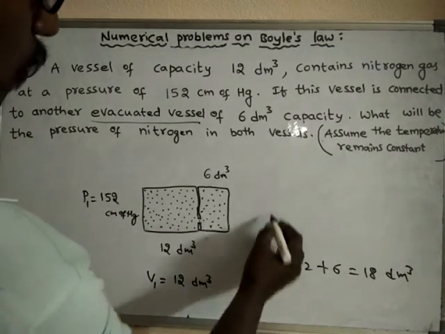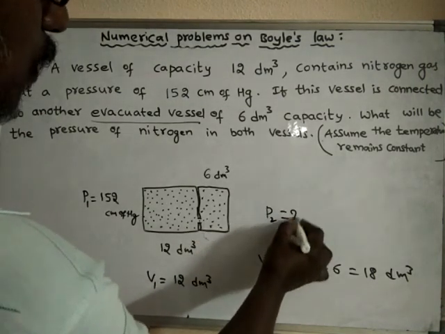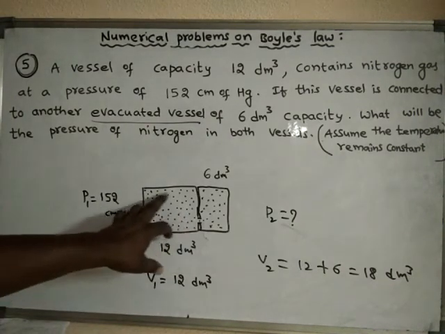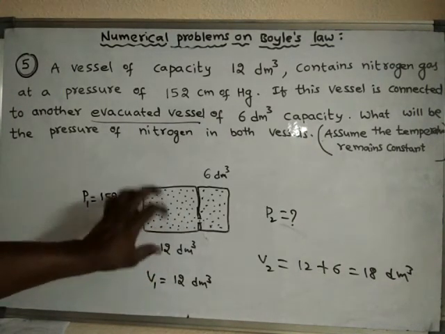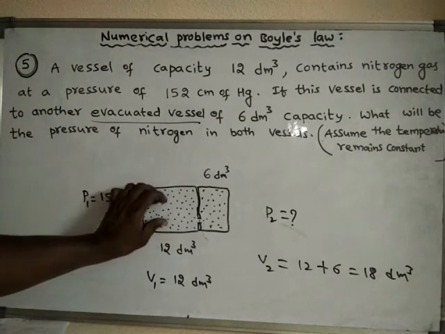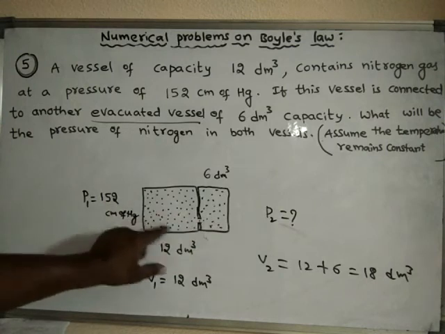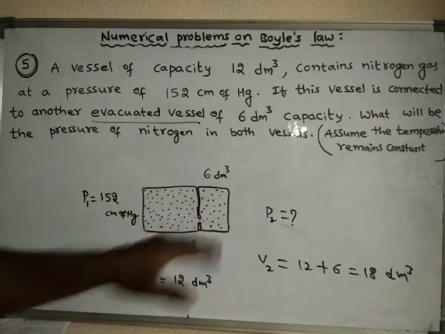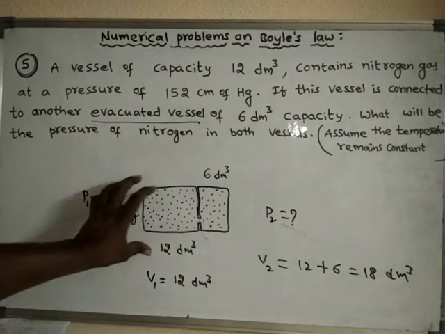Now what will be the final pressure? See, when a large amount of gas is present in this vessel, there will be some pressure. If there is a decrease in the amount in this one, because some molecules have escaped into the other, the pressure is decreased.